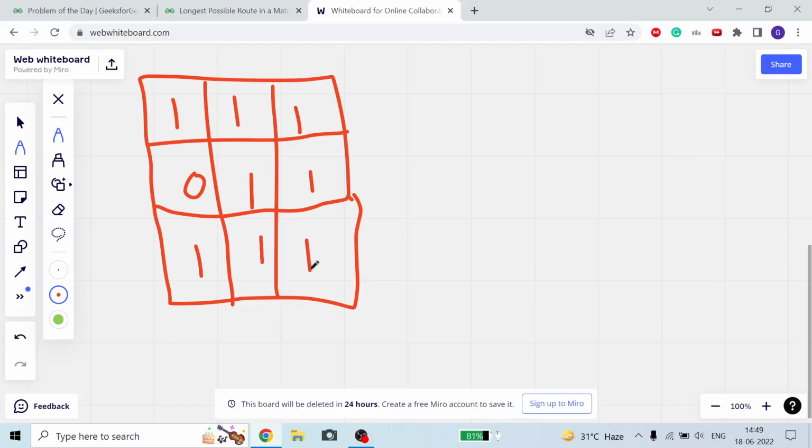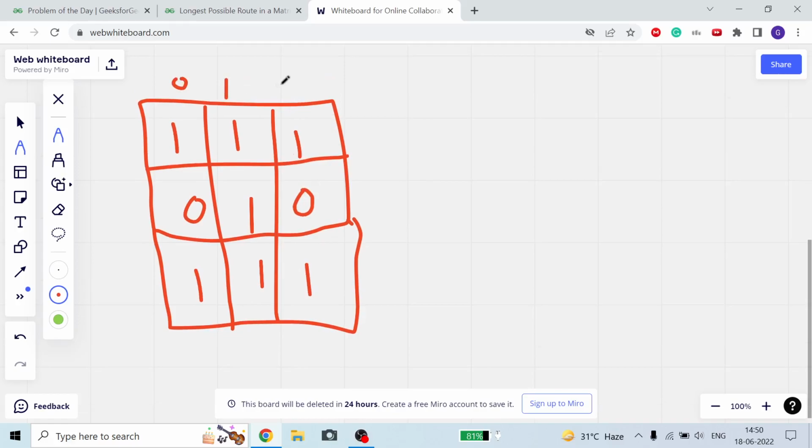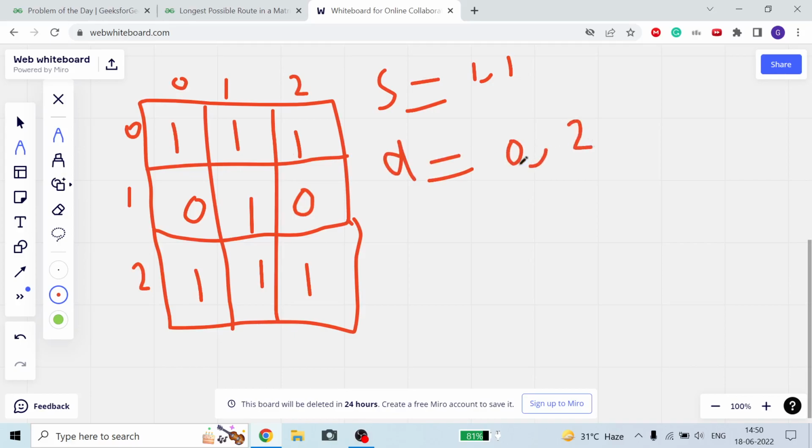Okay, suppose this is the matrix given to us. This is 0 1 2 and 0 1 2. Our source is 1 comma 1. Destination is 0 comma 2. Just one thing, we make it 1 so that it will be more clear to you now. The value can be anything.